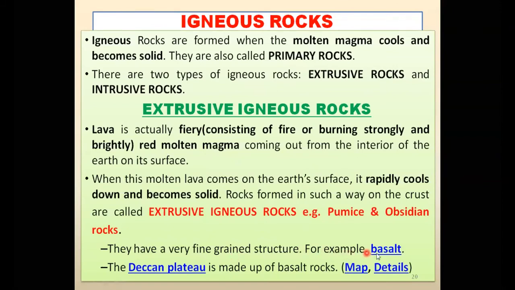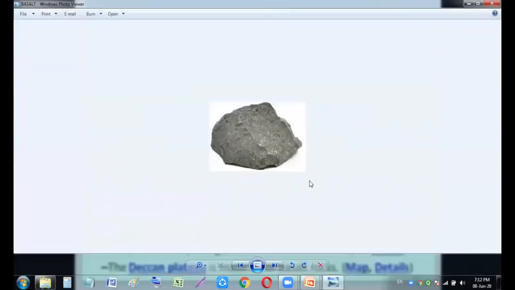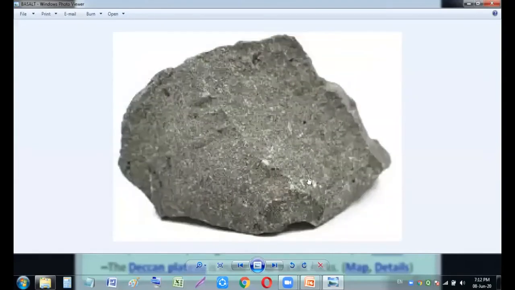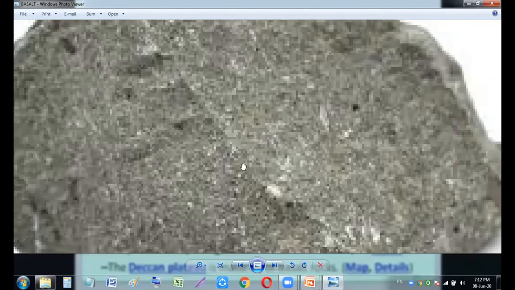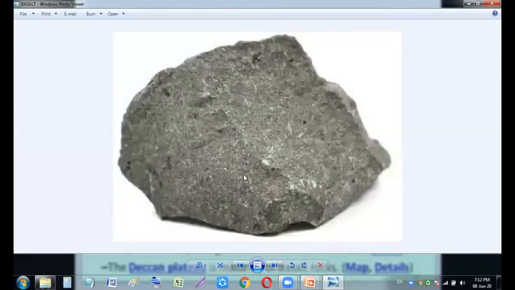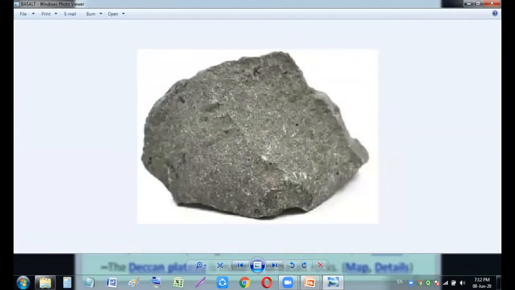Let me show you. One of the examples is basalt, my dear students. Let me show you the photograph image of that particular basalt. This is the image. You can see this is basalt rock, and it is extrusive igneous rock. और इसको आप गौर से देखेंगे तो आप इसमें देखेंगे छोटा छोटा दाना होता है ना? That is fine structure, and this is known as the fine structure. And this is the basalt rock, which is extrusive igneous rock, my dear students.